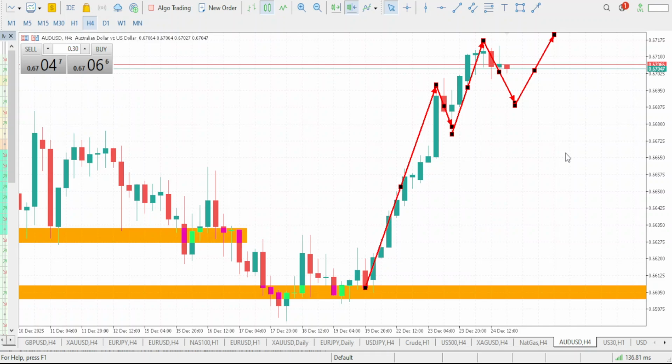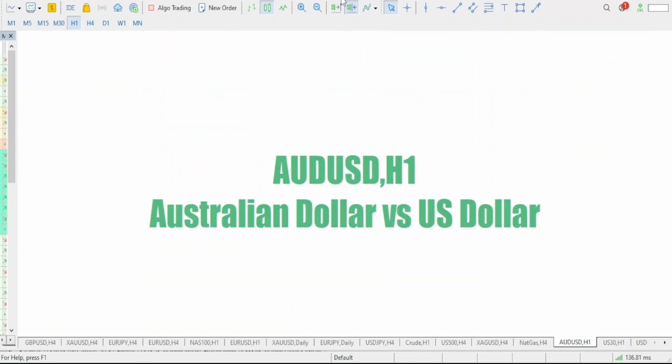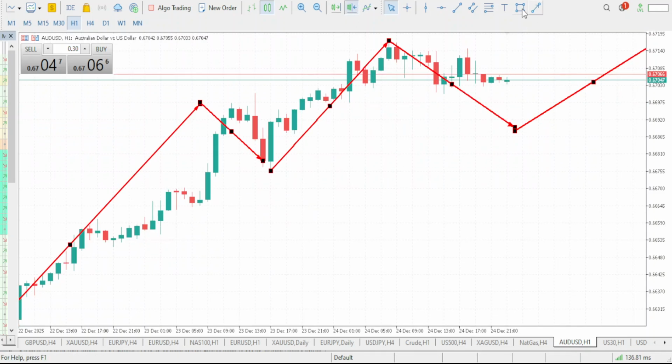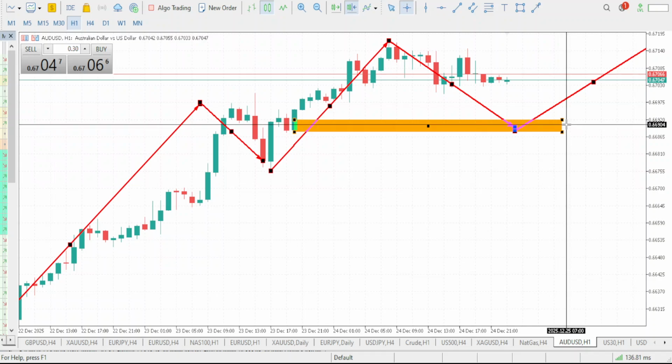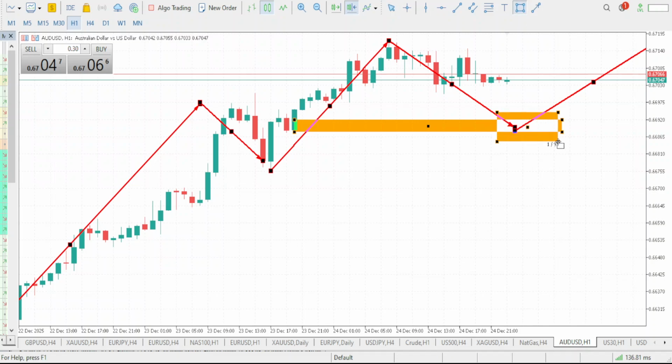But if you're a day trader, wait for your pullback to play out. Then use your 1 hour time frame, probably around this level, a level of 0.66. Look for your buy setup within this level. If your buy setup plays out, then take the buy. If it does not play out, then you can just ignore it.